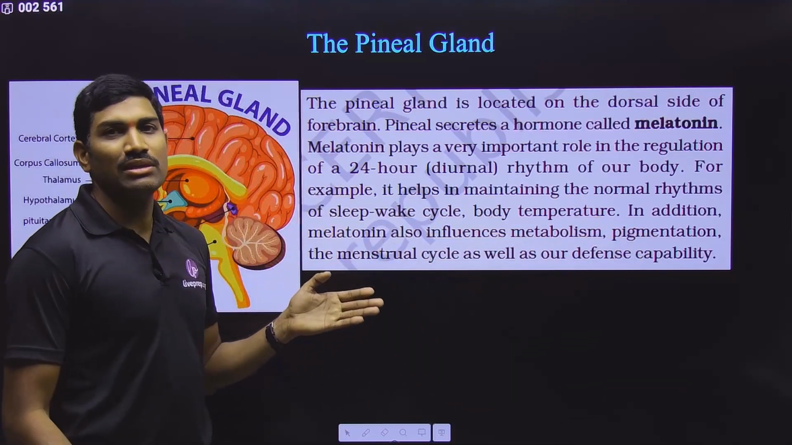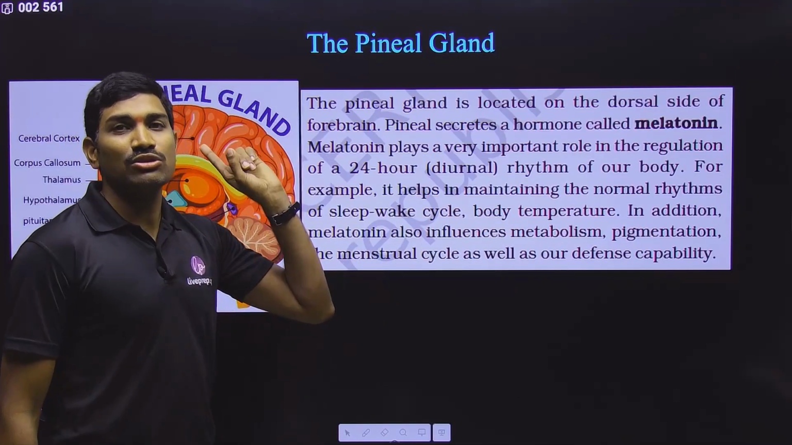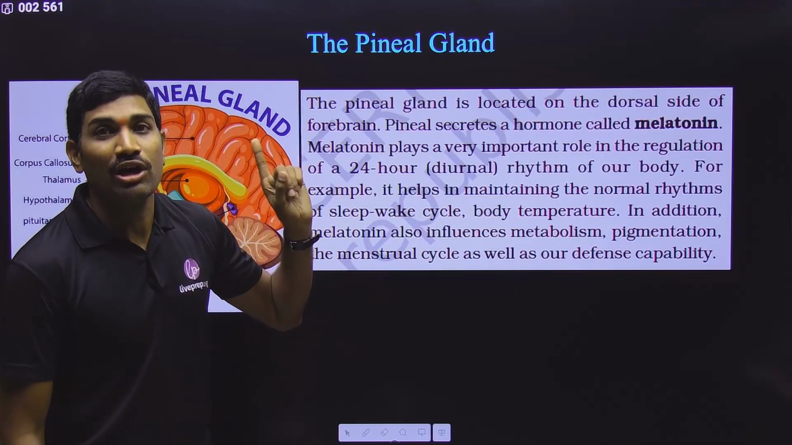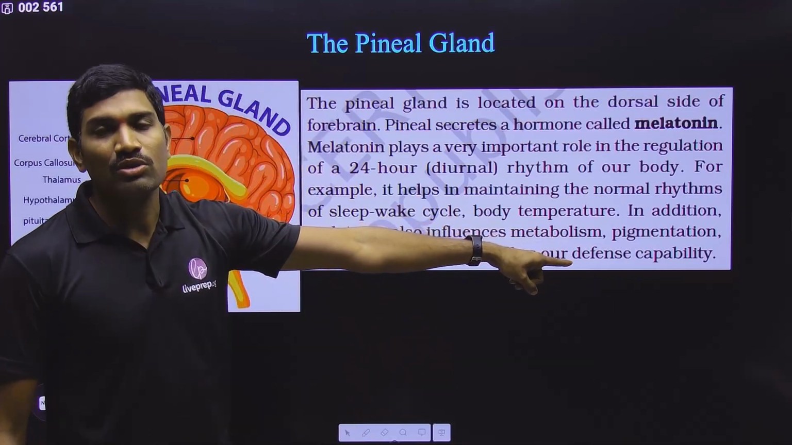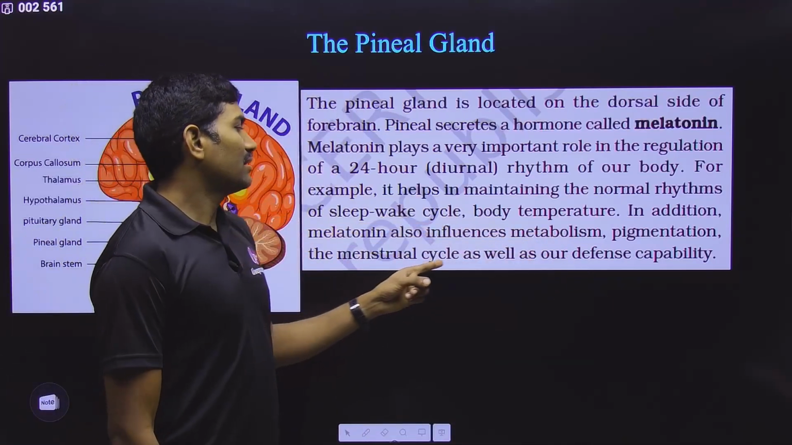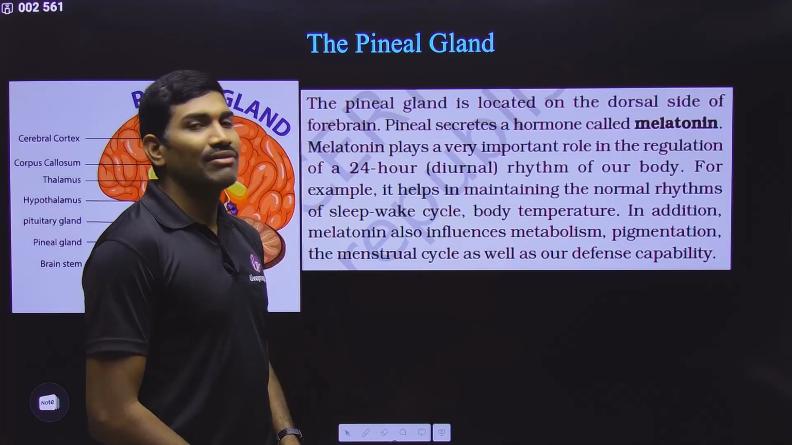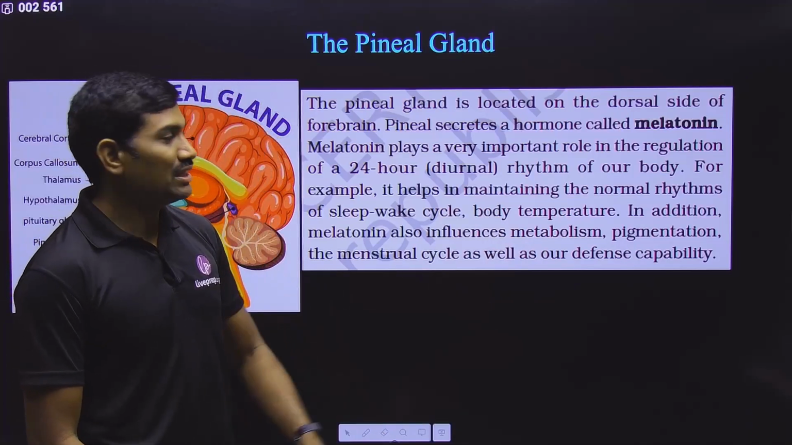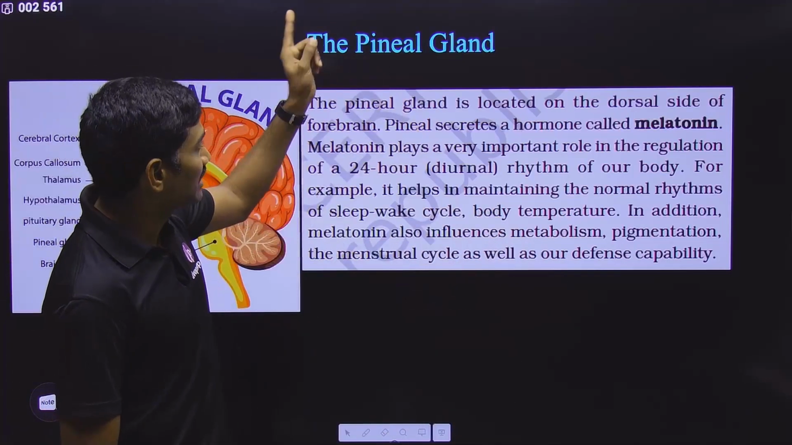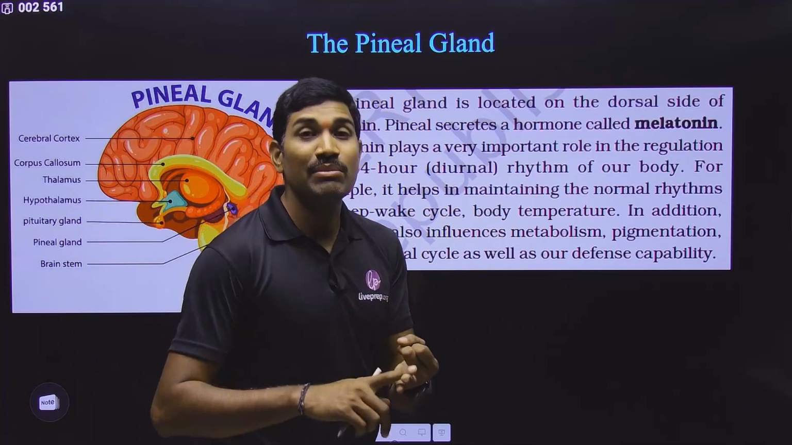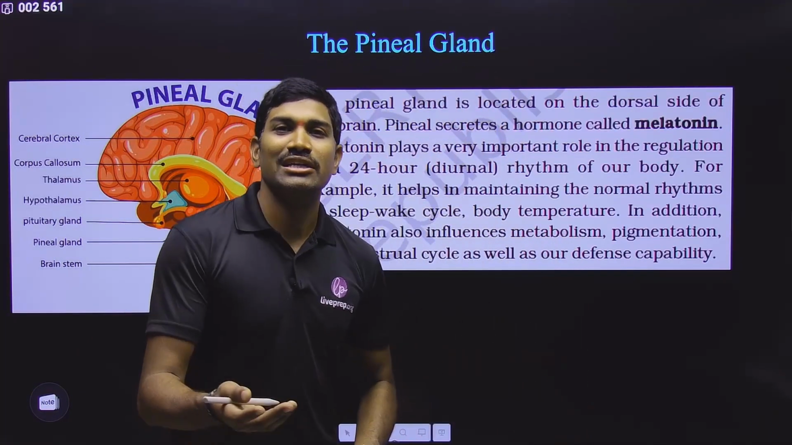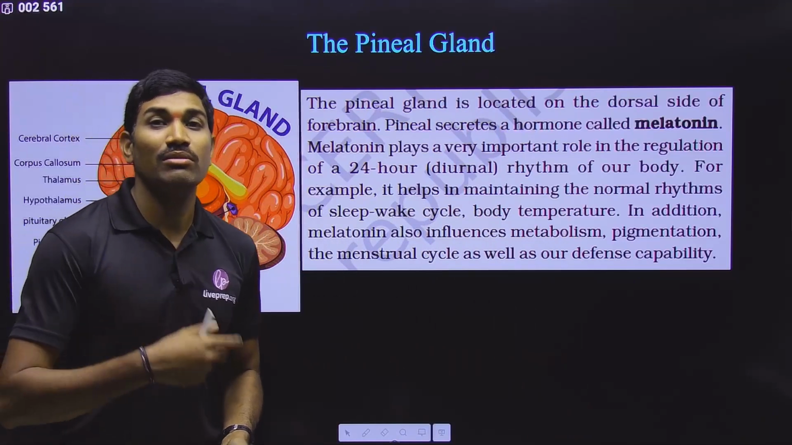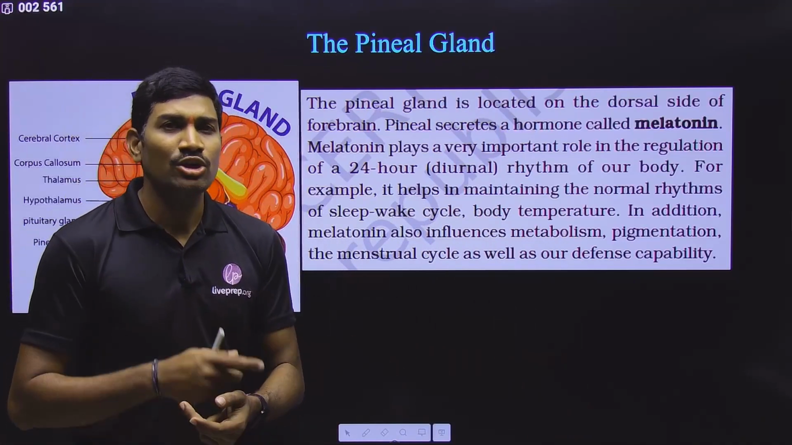And pigmentation means coloration. Please understand. Just now we studied about melanocyte stimulating hormone from the pituitary, that is also controlling pigmentation. And this is also controlling the pigmentation. Clear? And the menstrual cycle as well as our defense capabilities. So with respect to defense capabilities, you are talking about the pineal gland and the thymus gland. That is also important in the defense capabilities, because cell mediated immunity and humoral mediated immunity, all the things are related to that. So these two things.